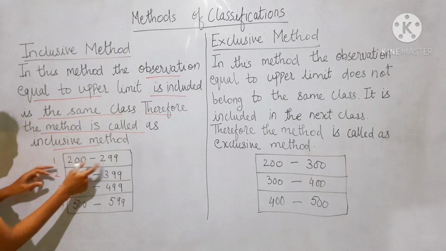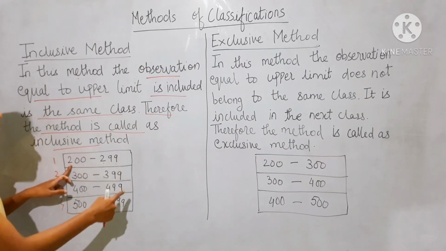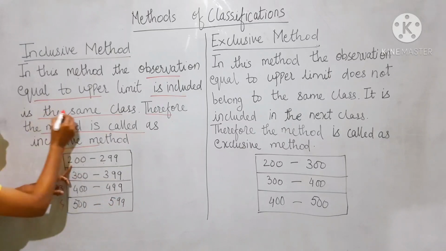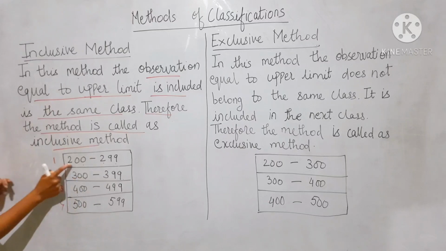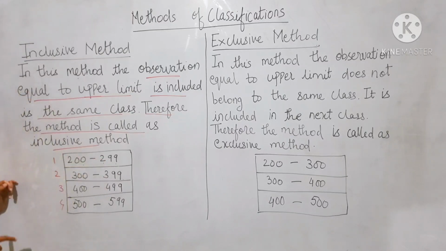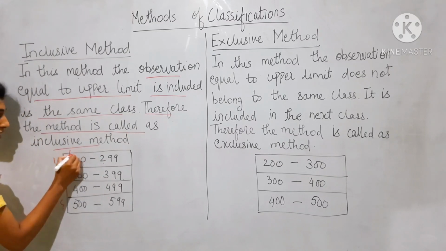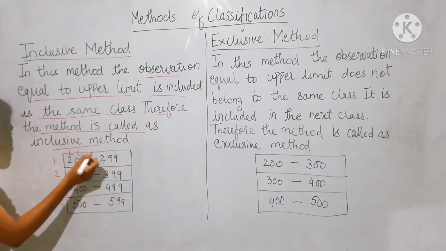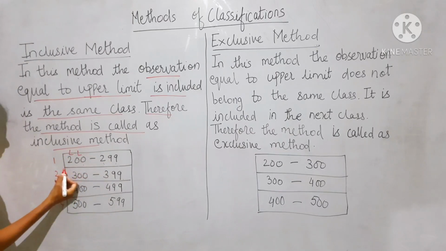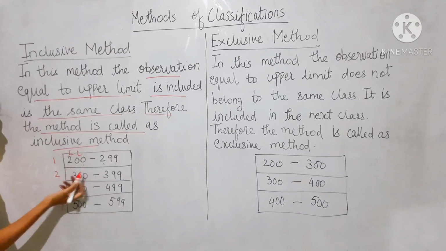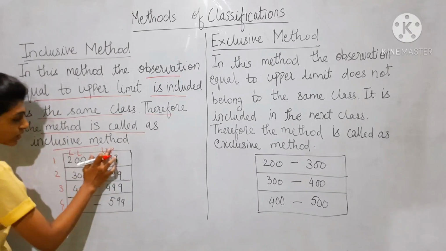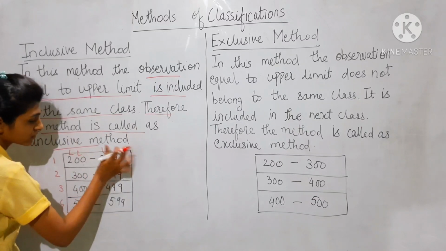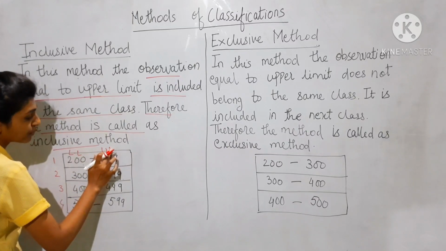In 200 to 299, the observation equal to the upper limit: the lower limit is 200, and the upper limit is the greater number in this first class, which is 299. So this 299 is the upper limit. Clear?